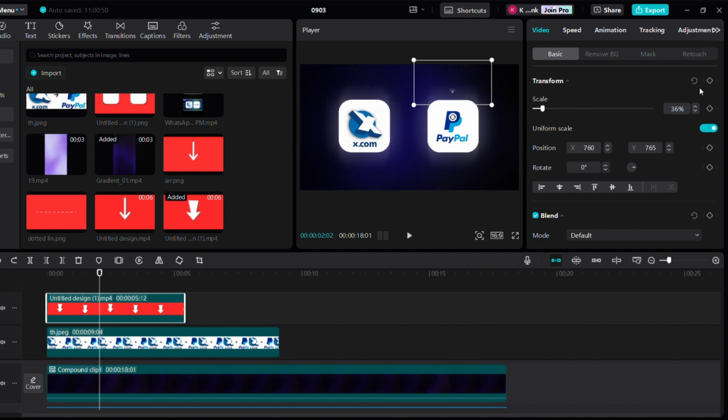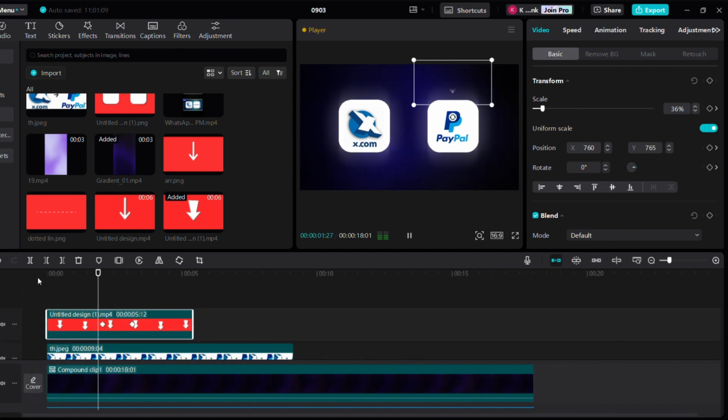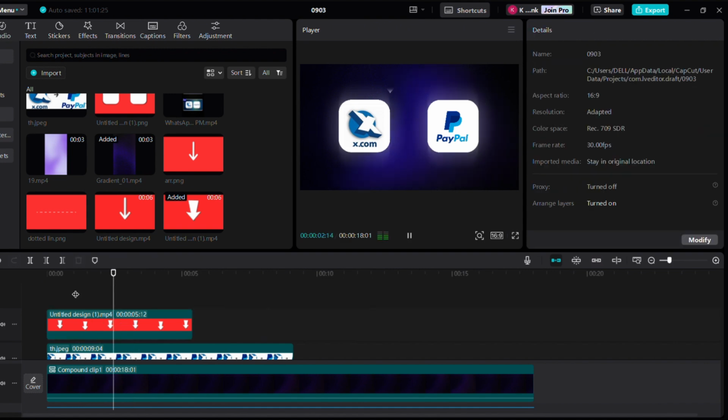So we're going to come to this position and add a keyframe here and move few frames forward and change its position to here. Smoothen the animation using keyframe animation. Let's see how it looks. It looks a bit slow, so let's move the keyframe closer. Yeah, now it looks good.